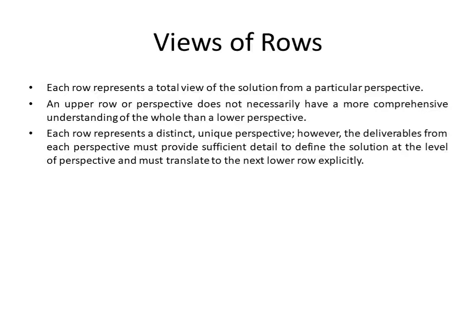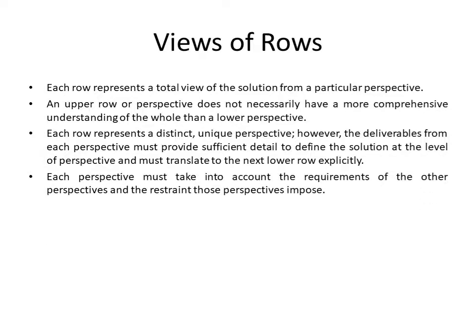However, the deliverables from each perspective must provide sufficient detail to define the solution at the level of perspective and must translate to the next lower row explicitly. Each perspective must take into account the requirements of the other perspectives and the restraints those perspectives impose.